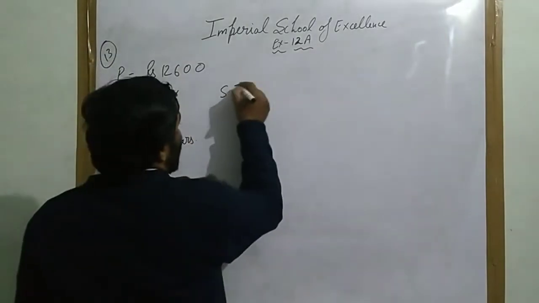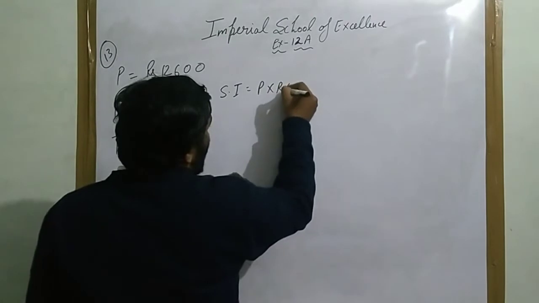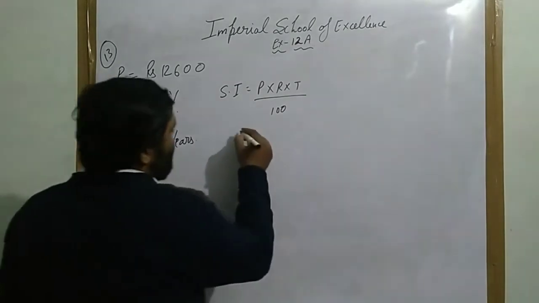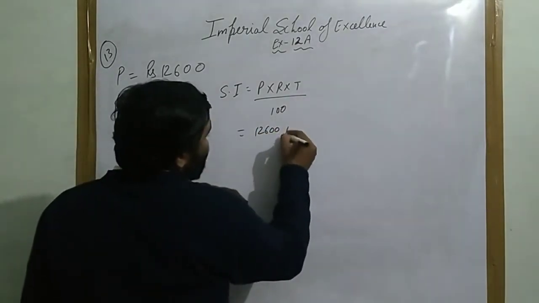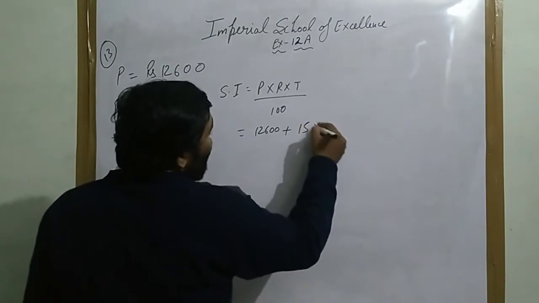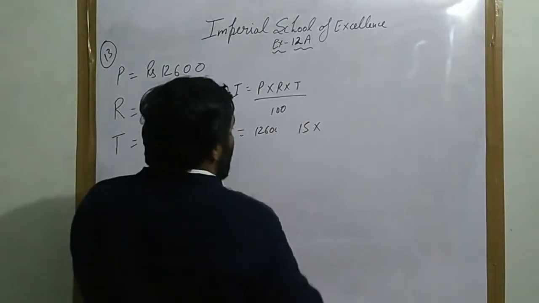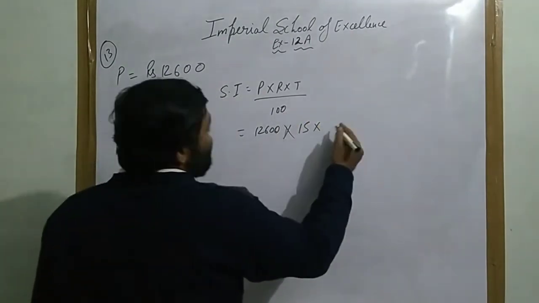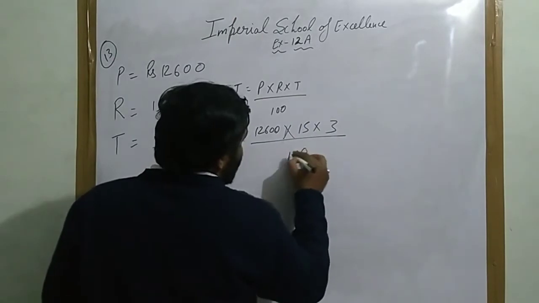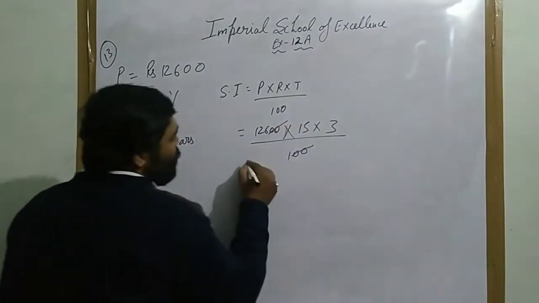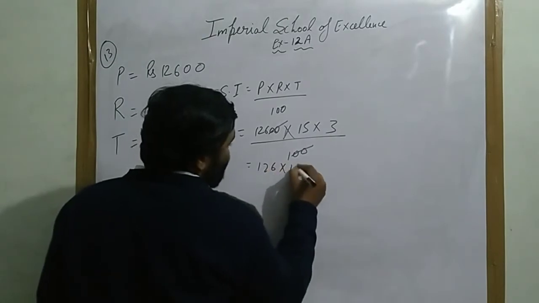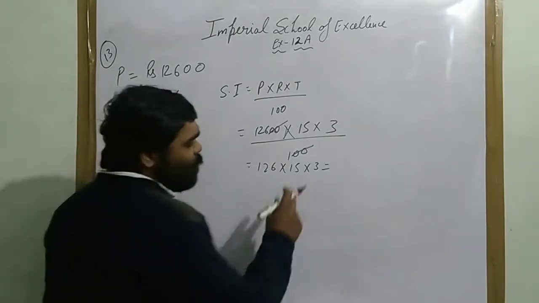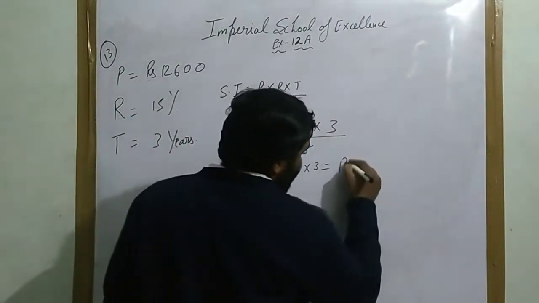Simple interest SI equals P into R into T upon 100, that is, principal into rate into time upon 100. Principal is 12,600, rate is 15, time is 3 years, upon 100. Cancel out. What is left is 126 multiplied by 15 multiplied by 3, and when you multiply this, you will get 5,670 rupees.